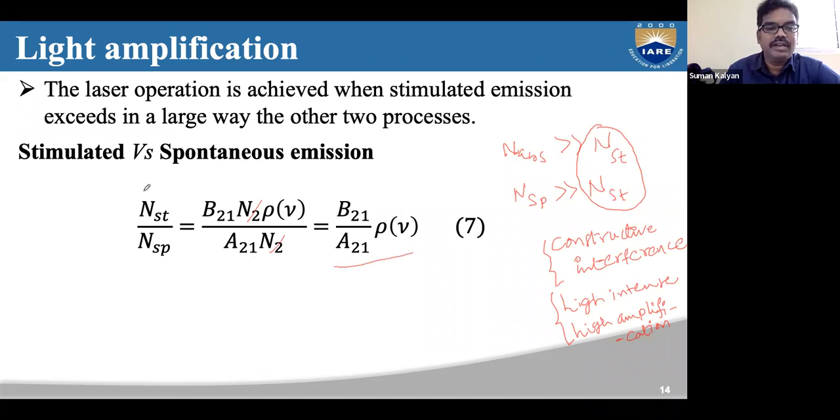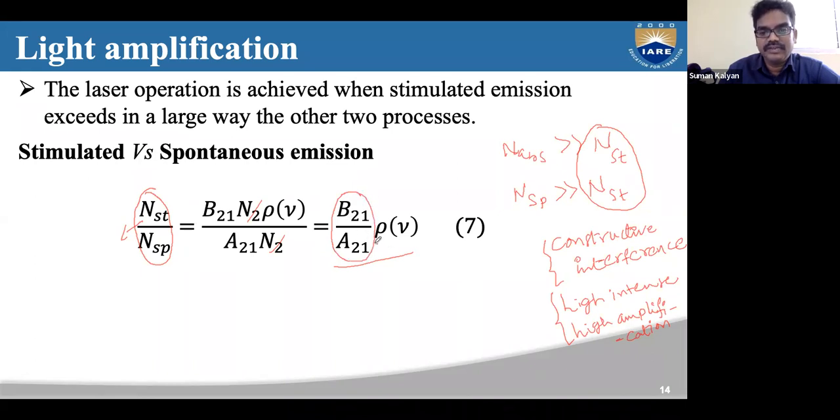Now, to get this, we need this ratio to be very high. We want this ratio to be very high because N stimulated should be very high compared to N spontaneous. Then only we'll get light amplification. So for this process, these are the coefficients, these are constants.